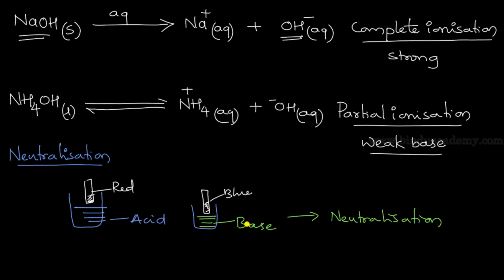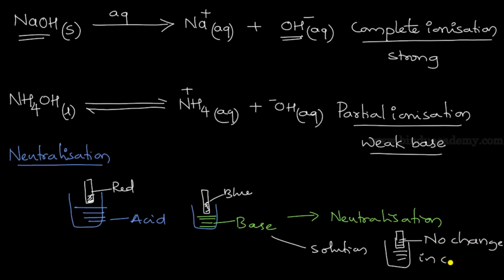But when acid and base are combined and you get a certain solution, and in that solution you put the litmus paper, there is no change in color. It does not affect the color. That is known as neutralization.